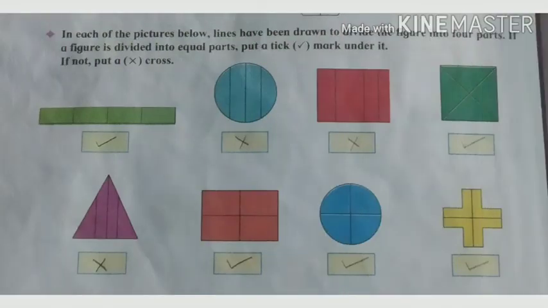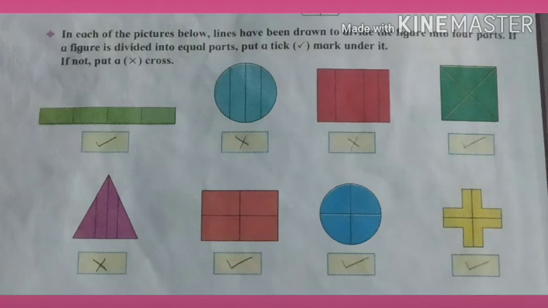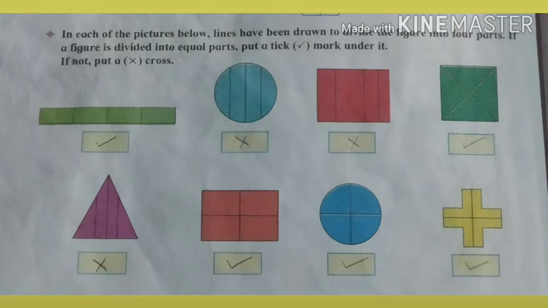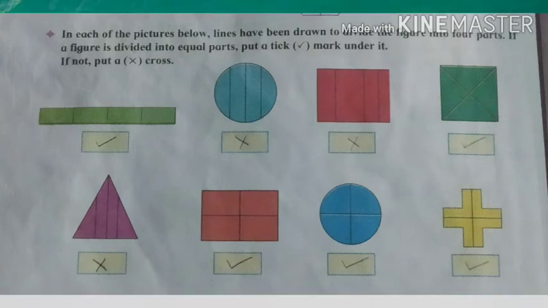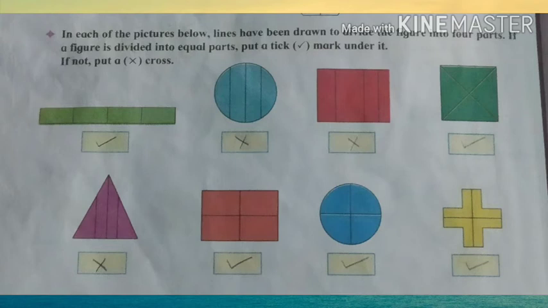In each of the pictures below, lines have been drawn to divide the figure into 4 parts. If a figure is divided into equal parts, put a tick mark under it, otherwise put a cross. Dear children, here are some examples and I have already put ticks and crosses. Those are quarters, meaning 4 parts are coming equal, then I have put a tick, and those are not correct, 4 parts are not equal, then I have put a cross. You see in the pictures also. Do you understand, children? Good.